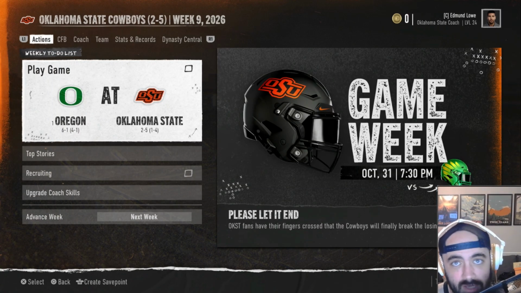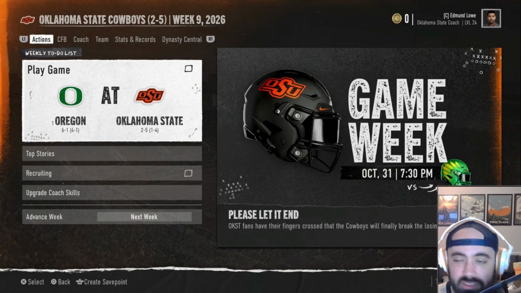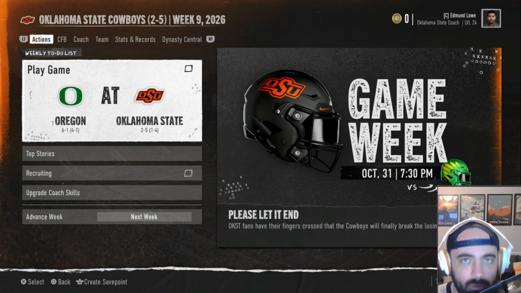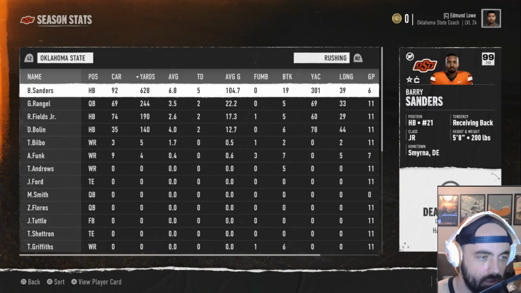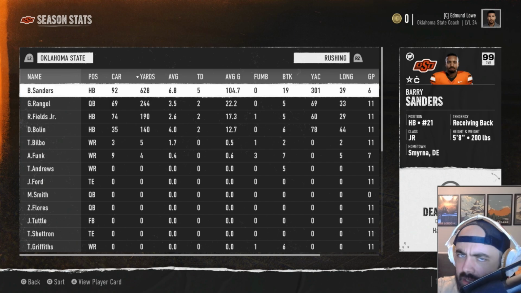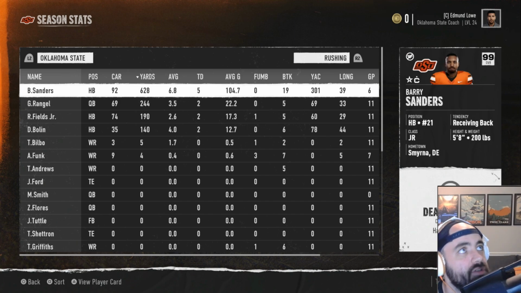That means we're not playing well, and as you can see here, we are 2-5 heading into this Oregon game. I'm not going to bother hopping in because he's out, so we'll sim forward until he maybe potentially is back in the lineup, but this is getting very annoying. If we get to his senior season, I might have to turn off injuries because I want to see what this guy can do. So I will see you when Barry Sanders is healthy.